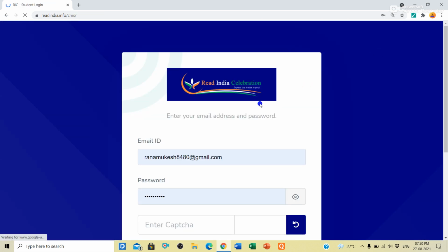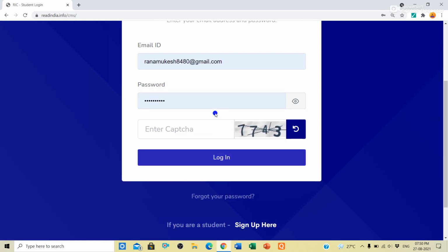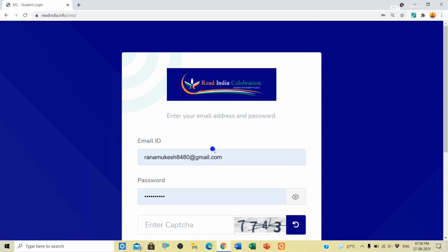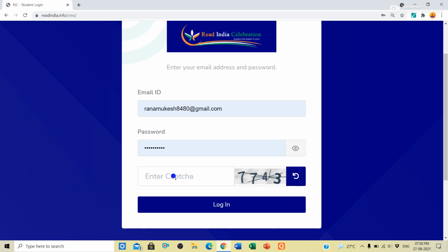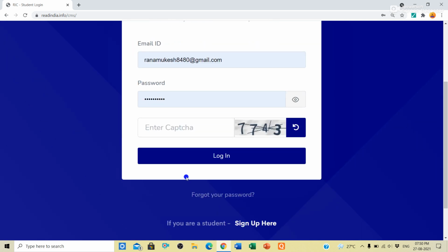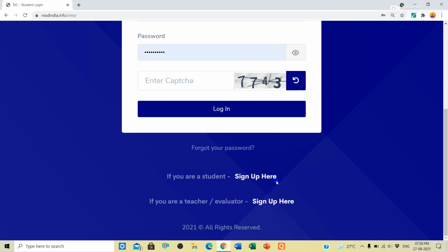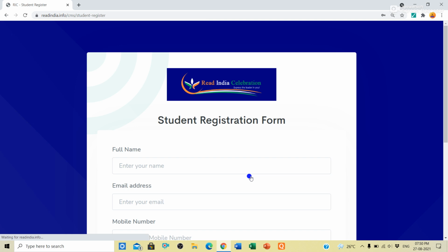After that you will find such a page. If you have already registered, enter your email ID and password here, and enter your captcha, which means the number being shown here, 7743. If you have not registered yet, click sign up here. If you are a student, sign up here. If you are a teacher or evaluator, sign up here. So you are a student, so you will click here.